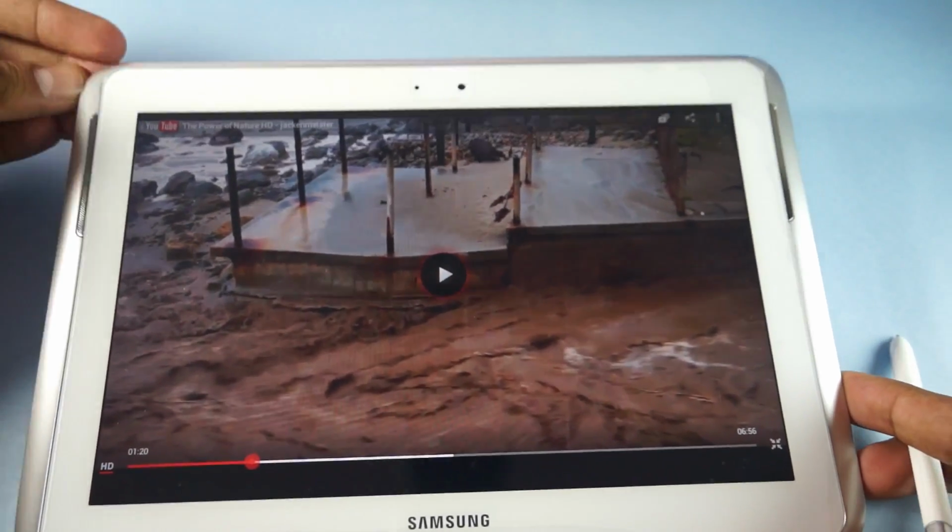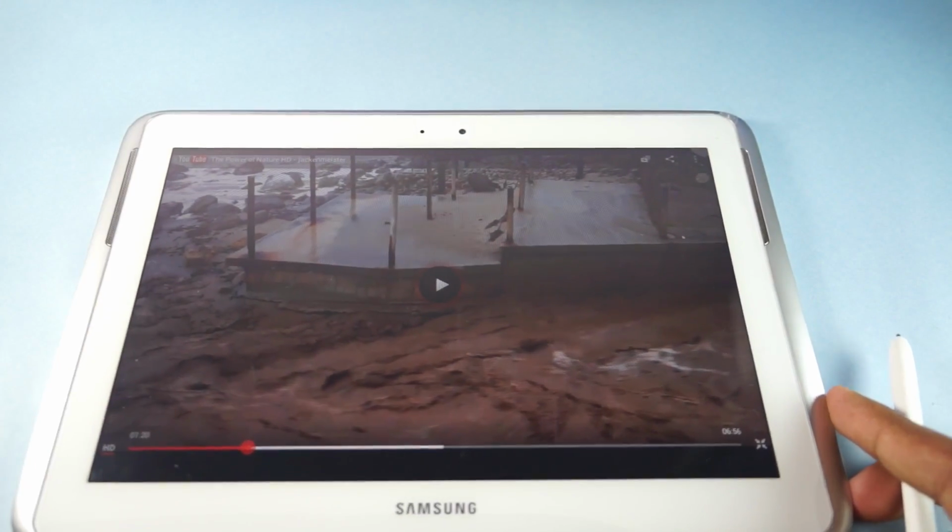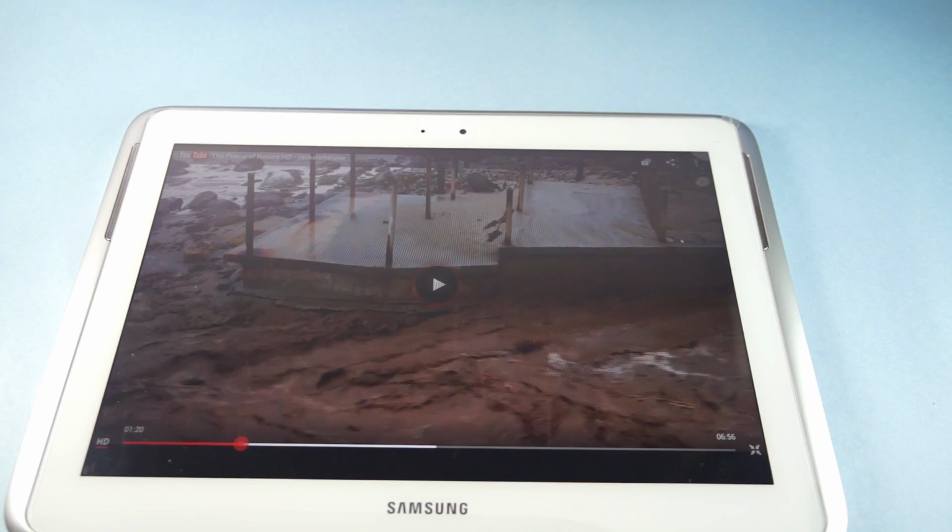So this was the demo of the YouTube application, the video player and the performance review of the device.